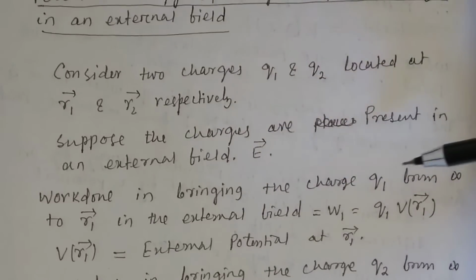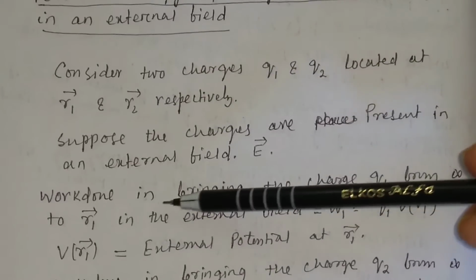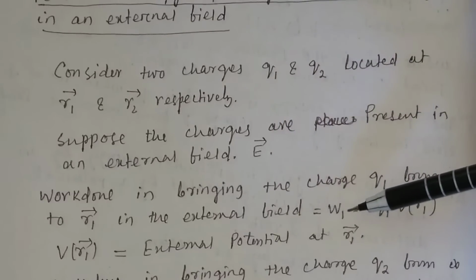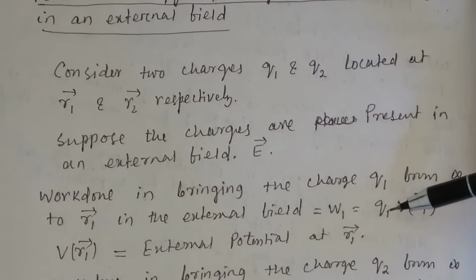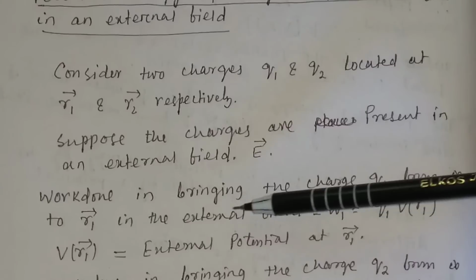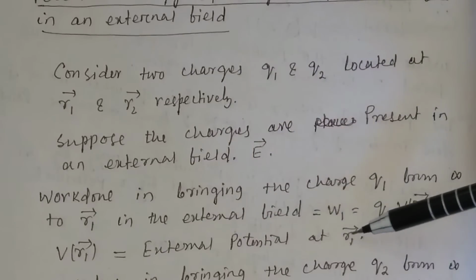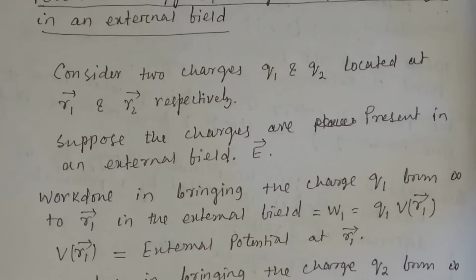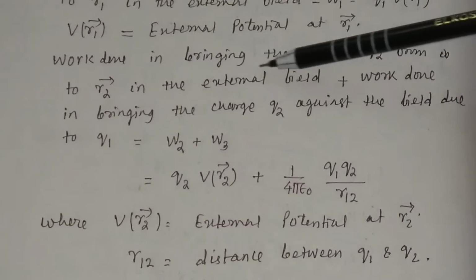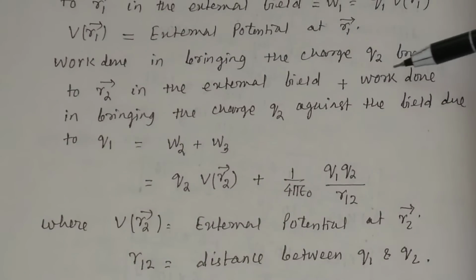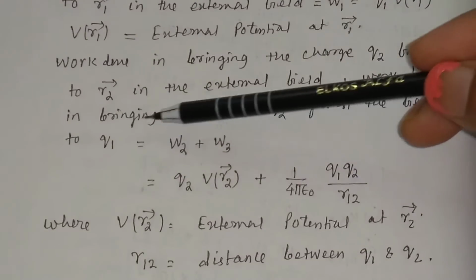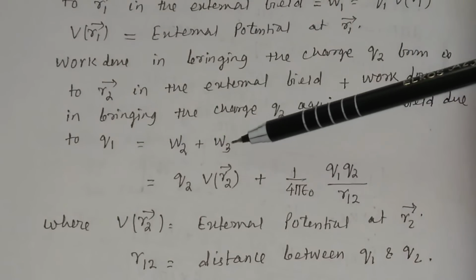So the work done in bringing the charge Q1 from infinity to the point R1 in the external field E, let us say W1, is equal to the product of charge Q1 and the potential V of R1. V of R1 means the external potential at the position vector R1. And the work done in bringing the charge Q2 from infinity to the point R2 in the external field, plus the work done in bringing the charge Q2 against the field due to the charge Q1, let us say is W2 plus W3.